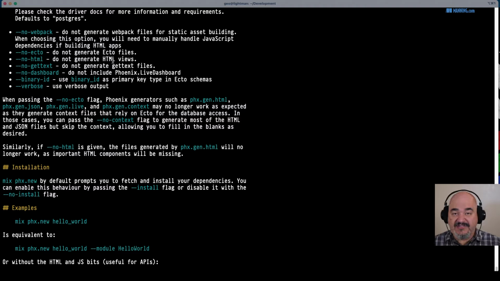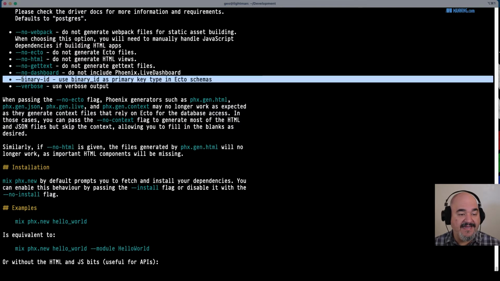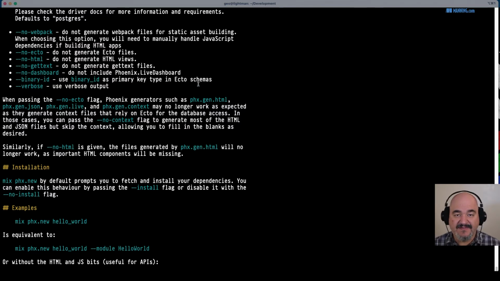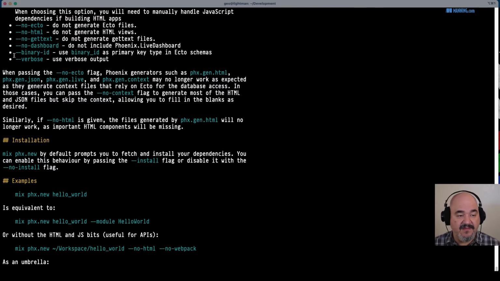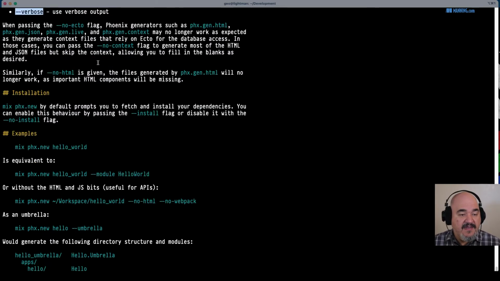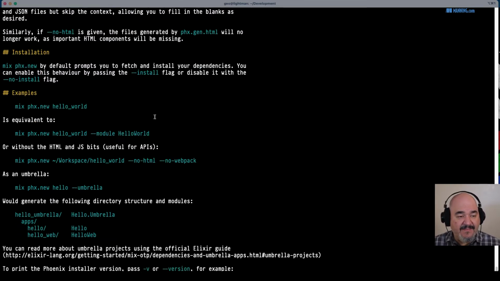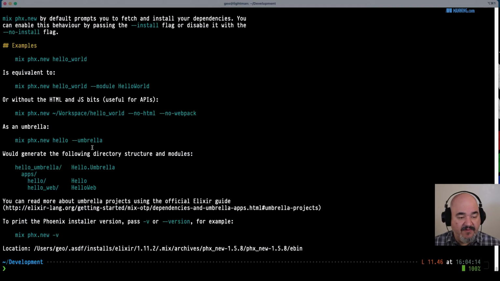No HTML, do not generate HTML views. We do want HTML stuff. Gettext, dashboard. I'll show you a little bit about Phoenix LiveDashboard, possibly once we get into it. It's pretty cool, and we do want the dashboard. That's kind of fun, and there's no benefit to not including it for us. Binary ID, that's the primary key for Ecto types. We're not going to be using Ecto, so not a big deal. And then verbose, and then some examples down here, just a little more text, but let's get into it.